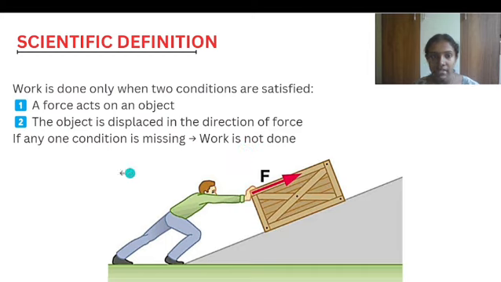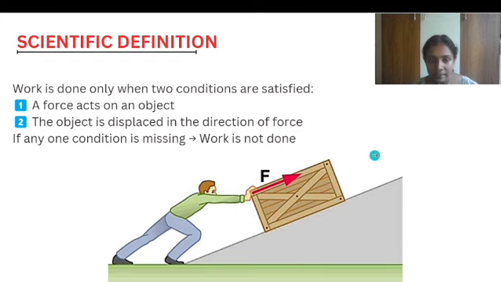The first one is that a force should act on the object. Here the man is applying a force on this box, and the box is the object. And the second condition is what? The object should have a displacement in the direction of force. Here, when the man applies a force on this box, the box has a displacement in the direction of the applied force.